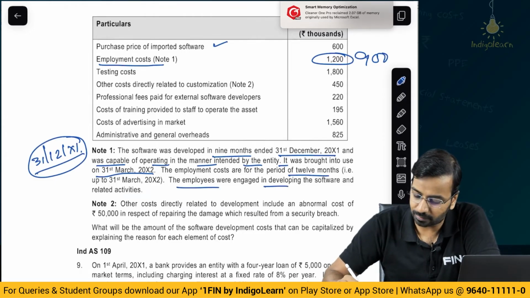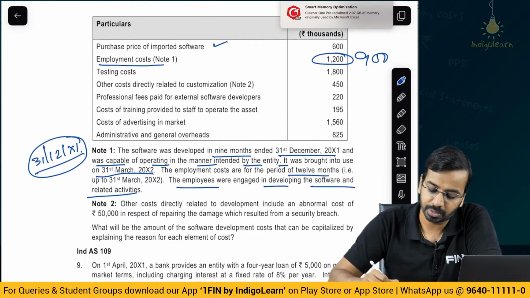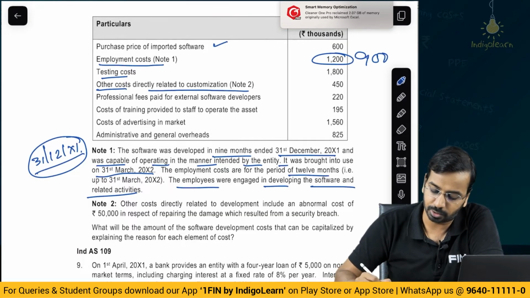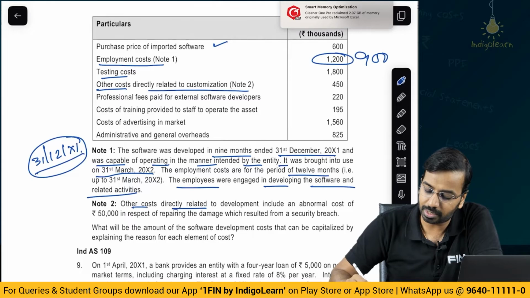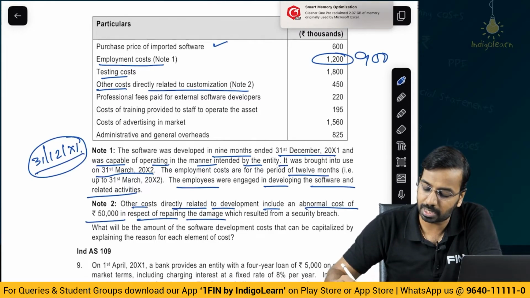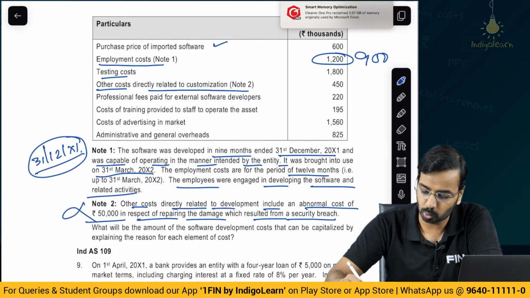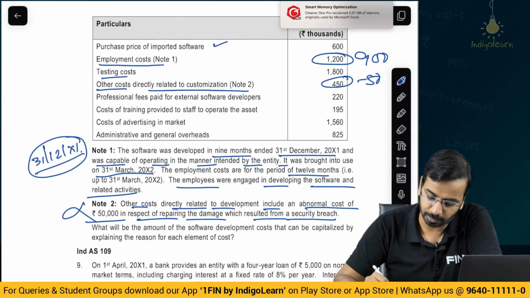The employees were engaged in developing the software and related activities. Then testing cost 1800, other cost directly related to customization. Other costs directly related to development include an abnormal cost of 50,000 in respect of repairing the damage which resulted from a security breach. Abnormal losses will not be considered. So, from this you will remove 50.